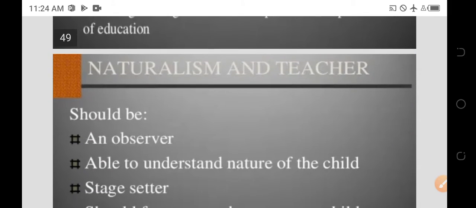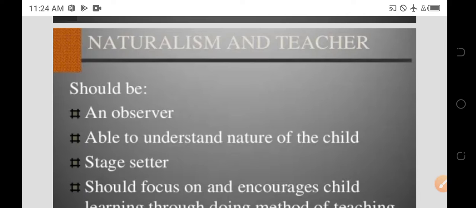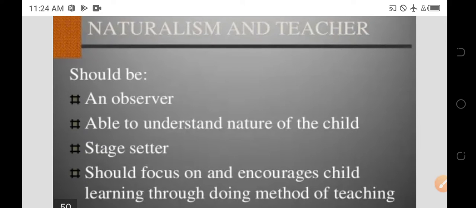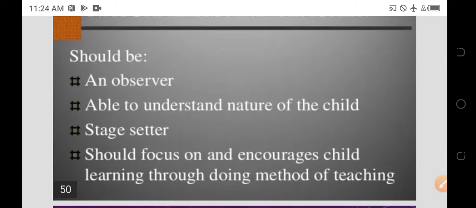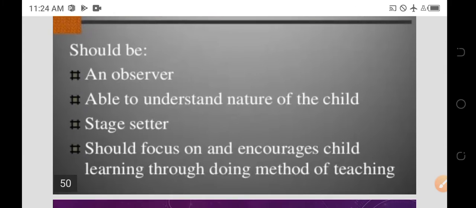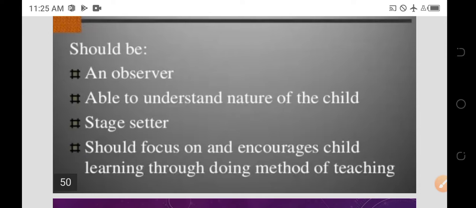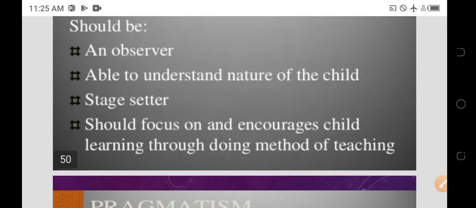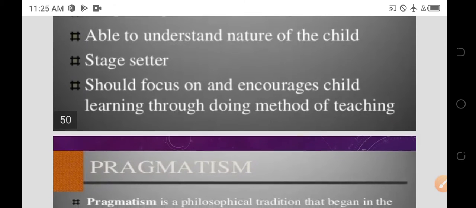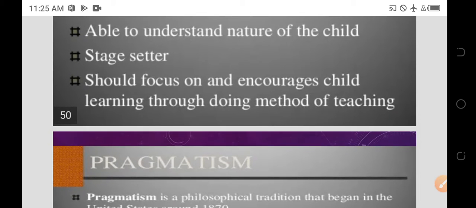Then the naturalism teacher, those who are practicing naturalism: the teacher's role is that he is an observer able to understand the nature of the child. The teacher should focus on and encourage the child's learning through doing methods of teaching. So these are the objectives of the naturalist teacher. That means an observer able to understand the nature of the child, who encourages learning through doing.